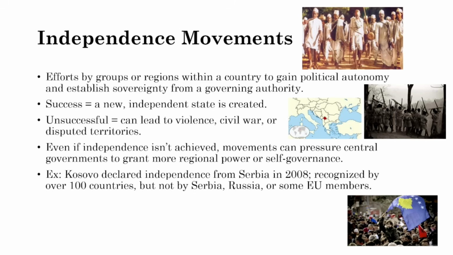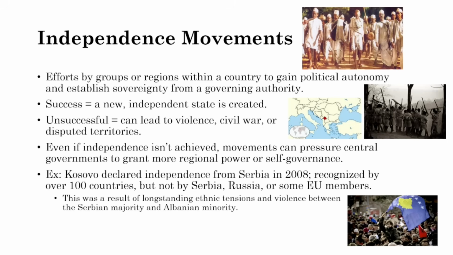They do have a pretty active independence movement, though. The reason this tension exists is because of ethnic differences between the Serbian majority and Albanian minority. And this tension has been violent. I encourage you to look up the Kosovo War, which was pretty violent between these different entities. There are a lot of different nations in this region. This region used to be Yugoslavia, and it broke up because of all the different nations competing against one another. And so we still see some of that remnant in the different regions of Eastern Europe.